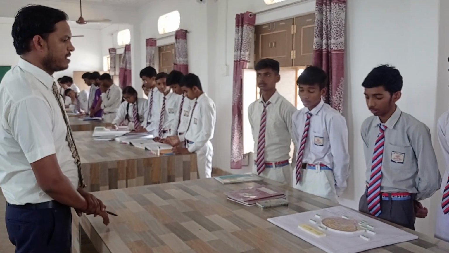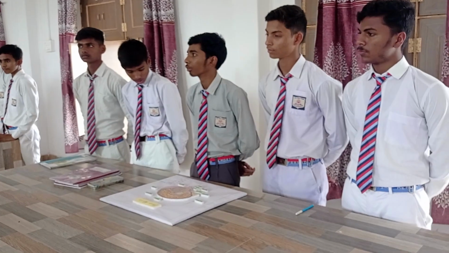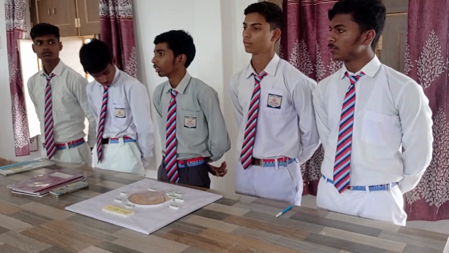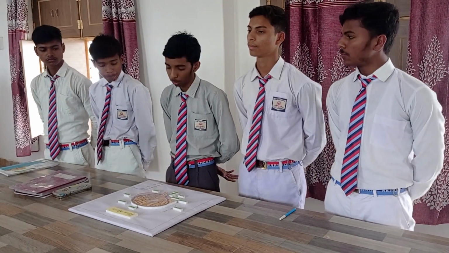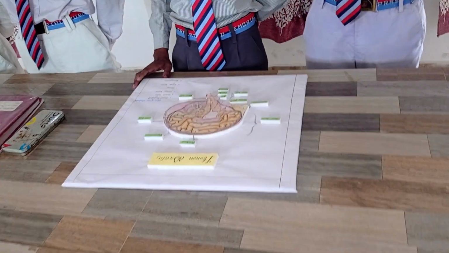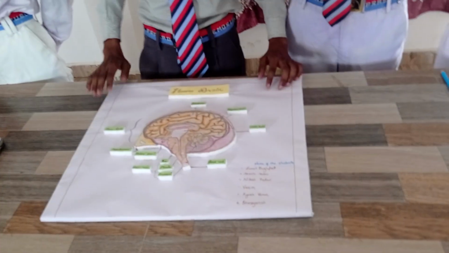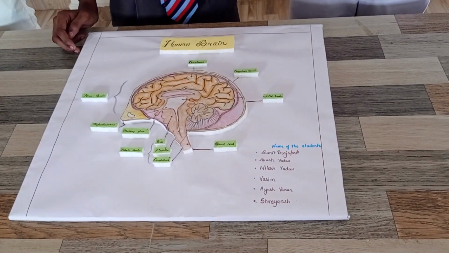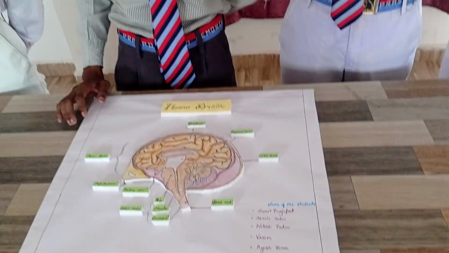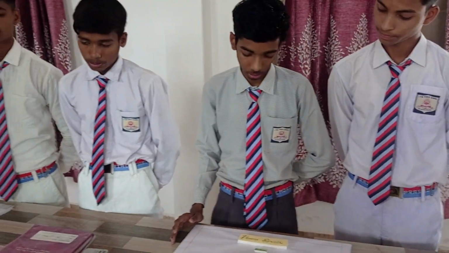Explain about your topic, and may I know your good name and group? My name is Shreyans of class 10th B. My topic is human development. Can you show us what you have prepared and how? Turn it around properly. What are the materials that you have used? Thermocol, chart paper, some color paper. Can you explain about the topic?